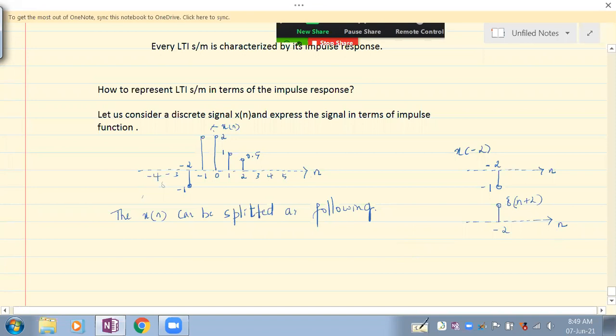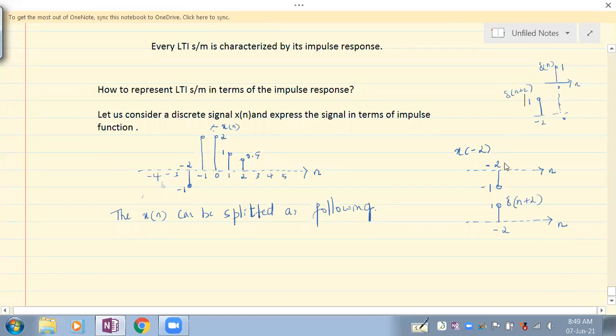Right? Why is it delta of n plus 2? See here, everybody, delta of n is 1 at what? N equal to 0. So if you shift it to the left, to minus 2, this will be delta of n plus 2. Understand? So that is what this is.